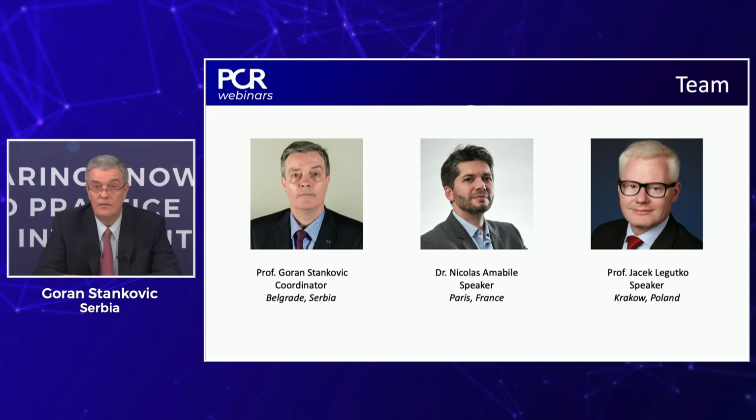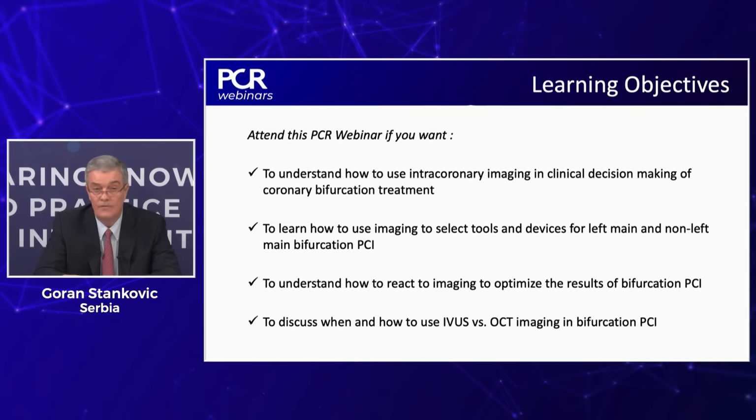My name is Goran Stankovic, and I have 2 great colleagues and friends, Nicolas Amabile and Jacek Legutko, to discuss the contemporary aspects of the use of imaging for left main PCI.